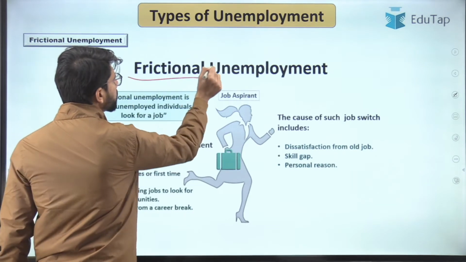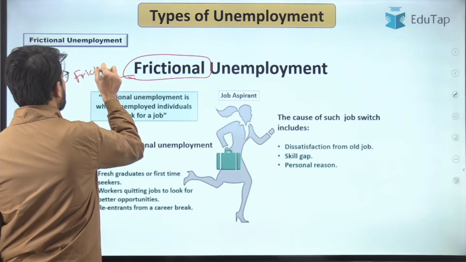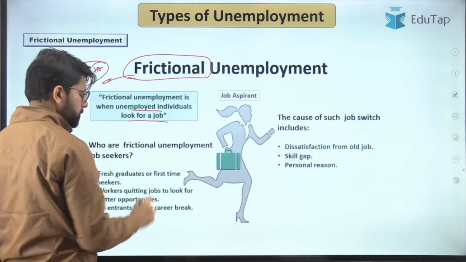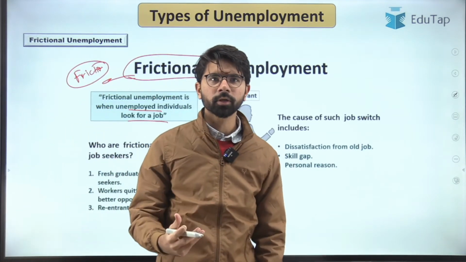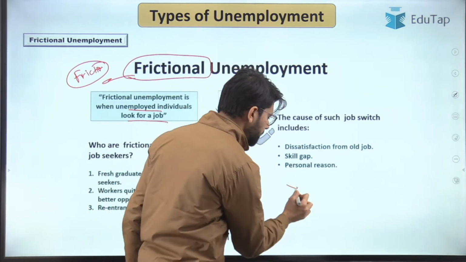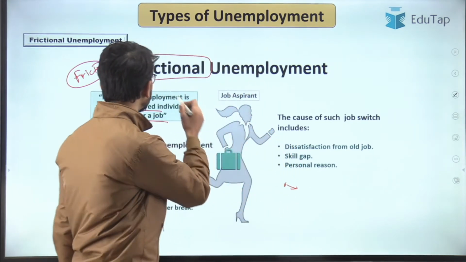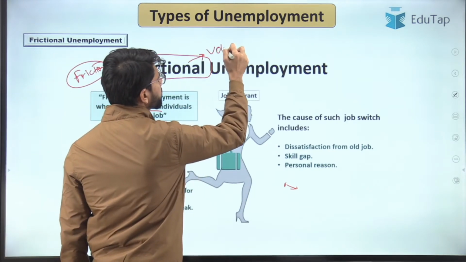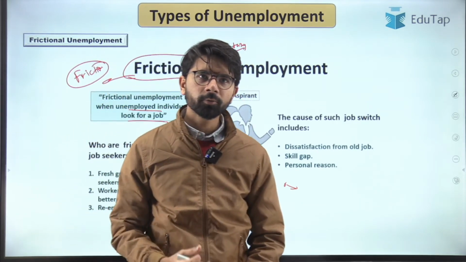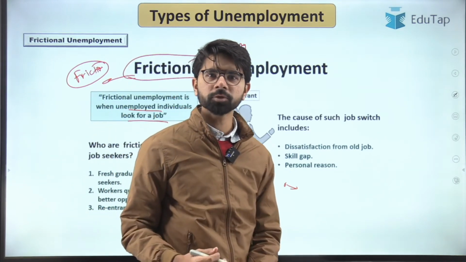See, if you look at the word over here, you can break it down to friction. I would like to quote an example. Frictional unemployment is when unemployed individuals look for a job. Suppose you are working in some organization, and because of your unhealthy relationships, or because there is some friction between you and your boss at the workplace, you want to switch the job to some other place. Because of that, this is also known as voluntary unemployment. What is voluntary? Voluntary is you are giving up the job on your sole discretion. That is, you are not being removed from your job, you are quitting the job.